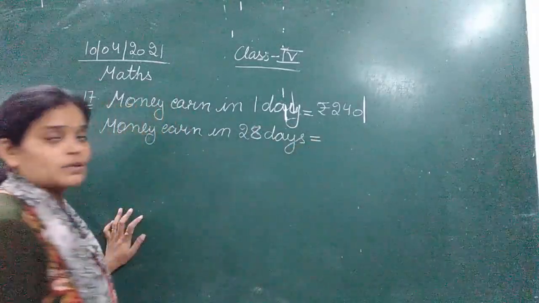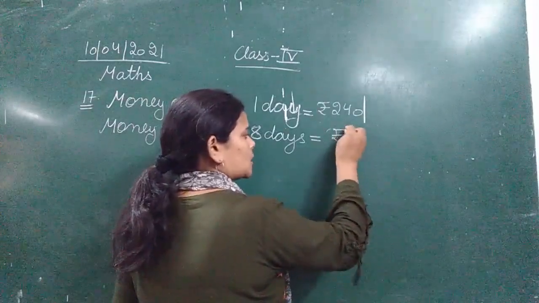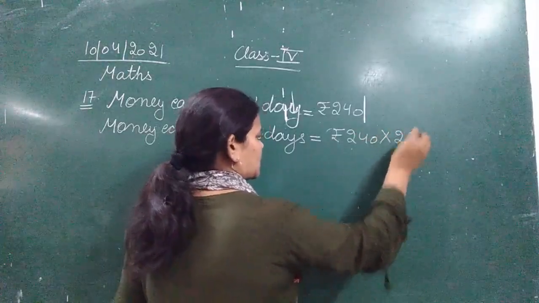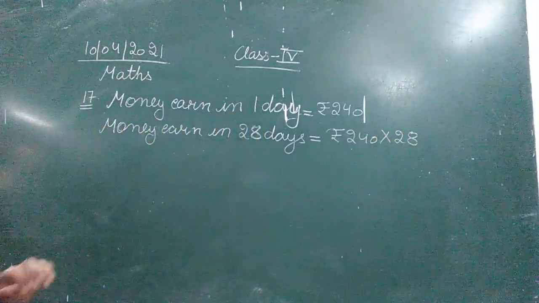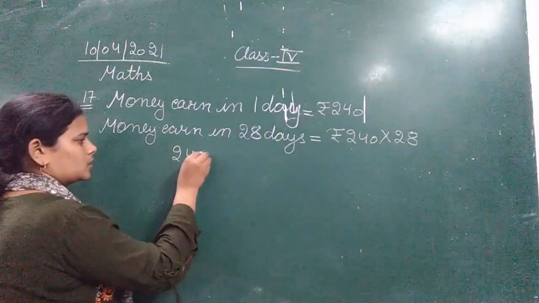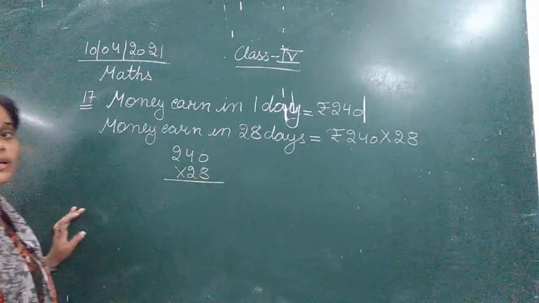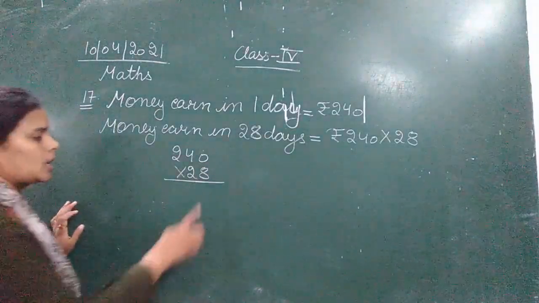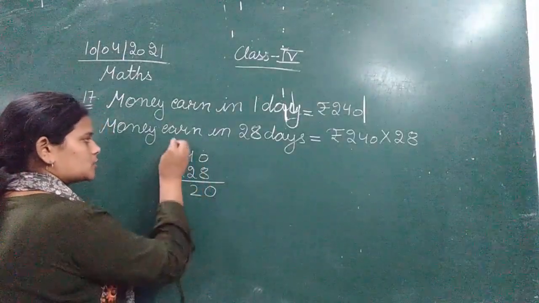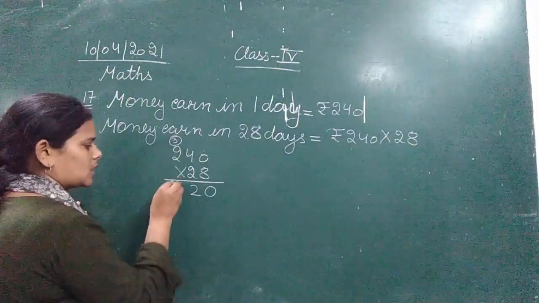Okay, so for the money earned in 28 days, we are going to multiply the money he earned in one day, that is rupees 240, with the number of days, that is 28. Okay, so let's multiply 240 with 28. This is how we can calculate the answer. Let's see: 8 zeros are 0, 8 fours are 32, 3, 8 twos are 16, 17, 18, 19.